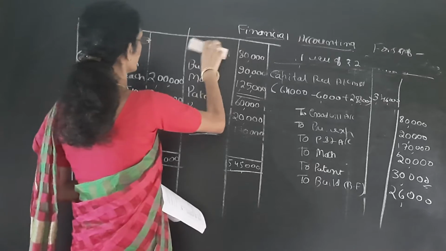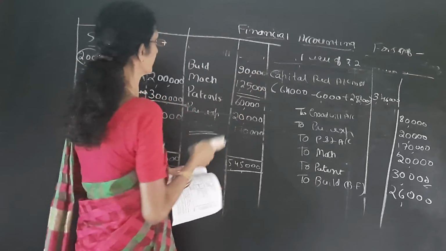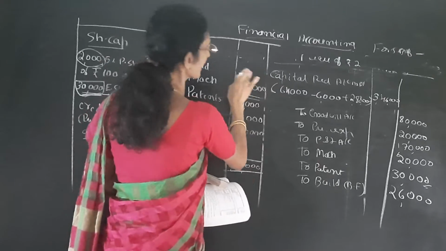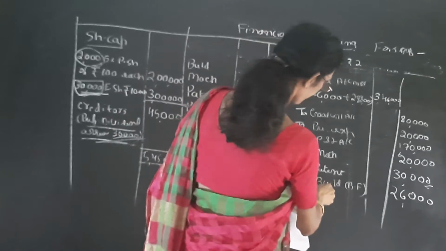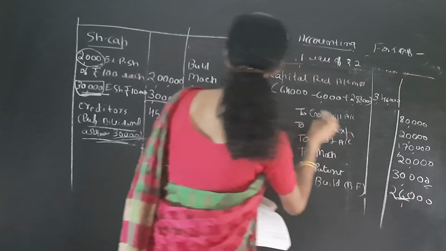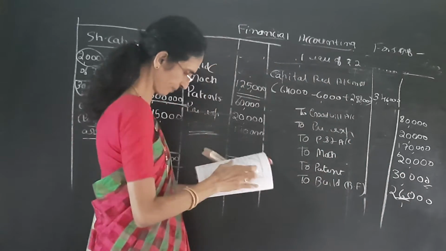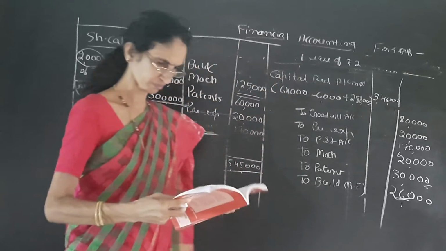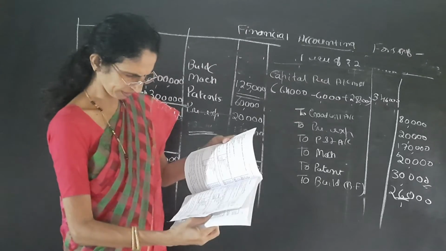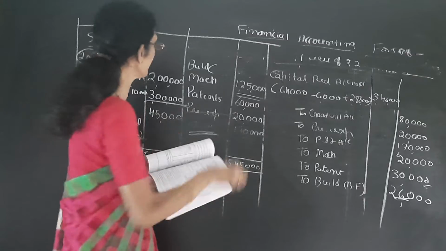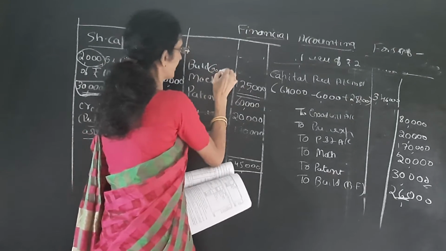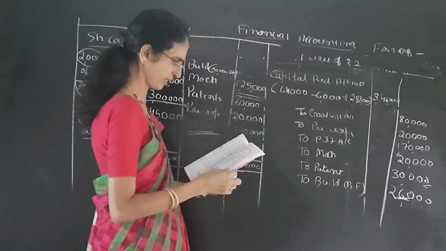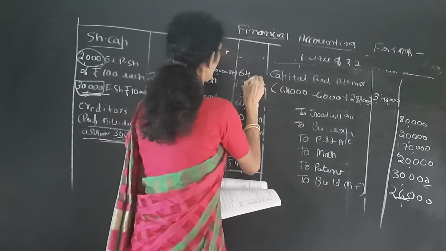Here the fictitious assets are completely written off. In case of buildings, we have to write off 26,000. So buildings given in the balance sheet is 90,000 minus 26,000, that means we are getting 64,000.